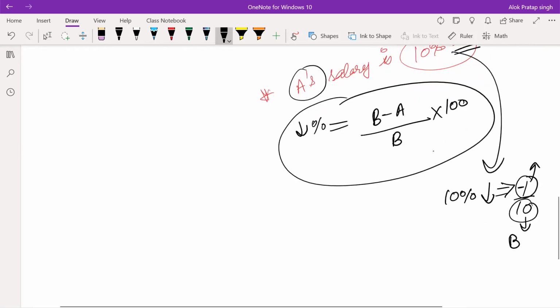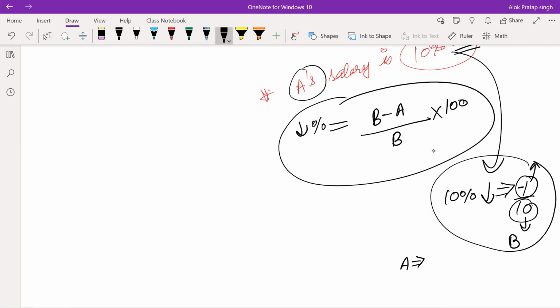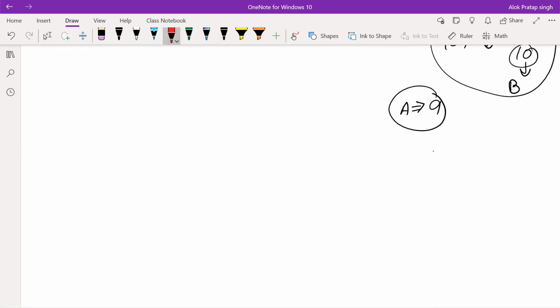So what will be the value of A? If the value of A is 1 less than B, this actually represents that the value of A is 1 less than B. Then the value of A will be 9. Right?